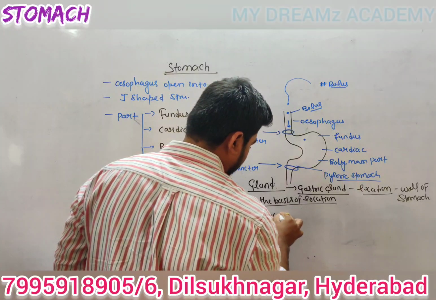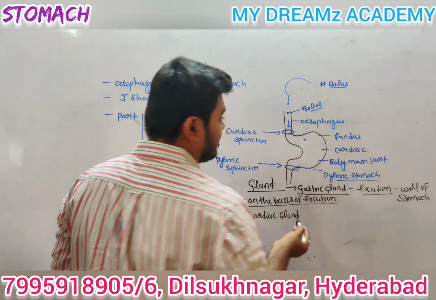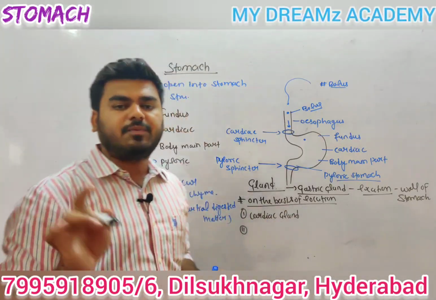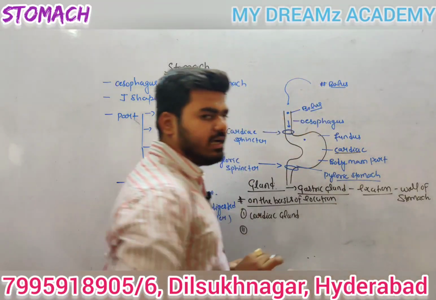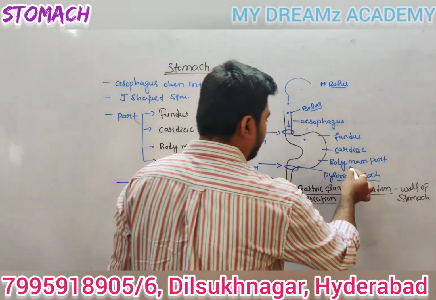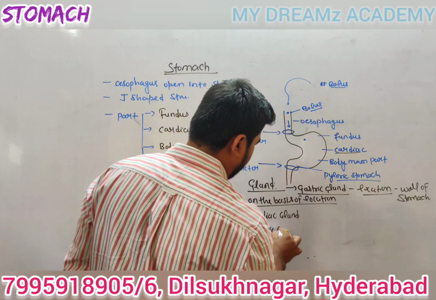This is called the cardiac gland. The gastric gland is found in the wall of the stomach, so on the basis of location, if it is located toward the cardiac region of the stomach, we can say cardiac gland, right? Second, if it is located in the pyloric region, this is known as the pyloric gland.